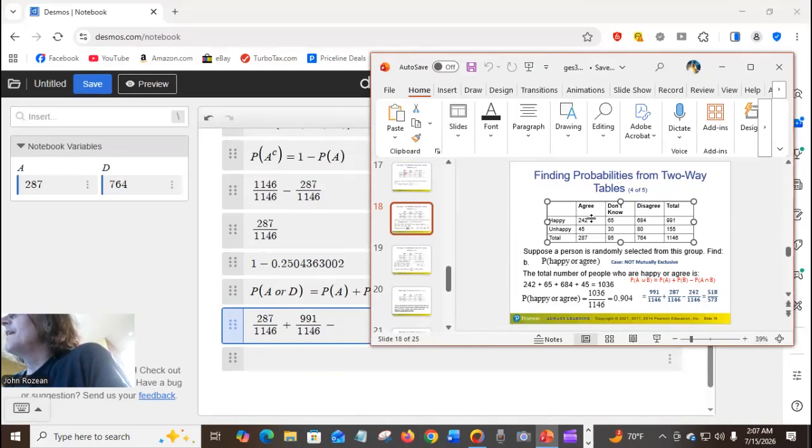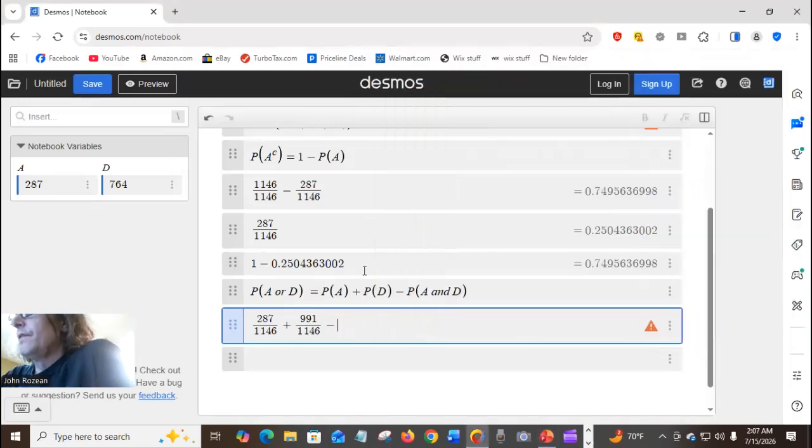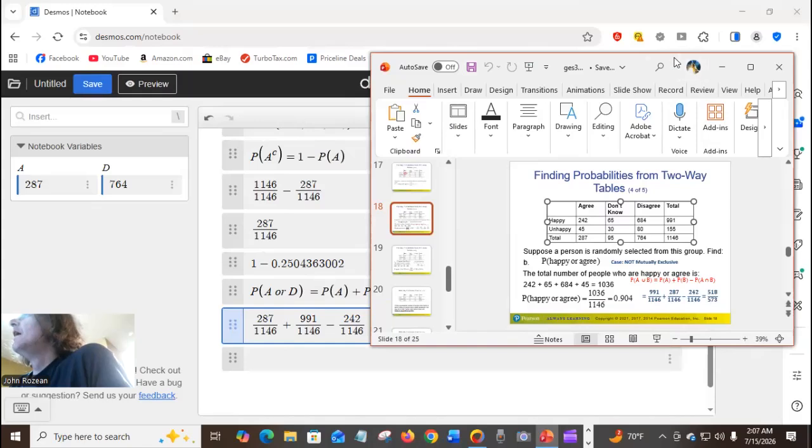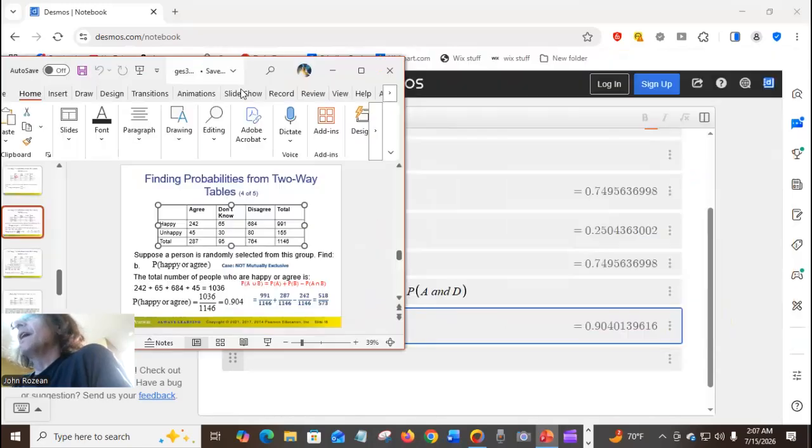And that's right here. That's the happy and agree. That's the part we can't separate out. So what we'll do, we will just separate out the probability there. And let's double check our numbers. And that's what they got right there.